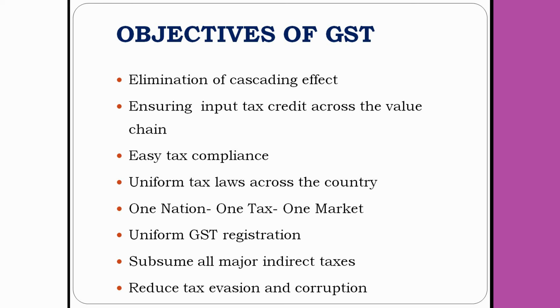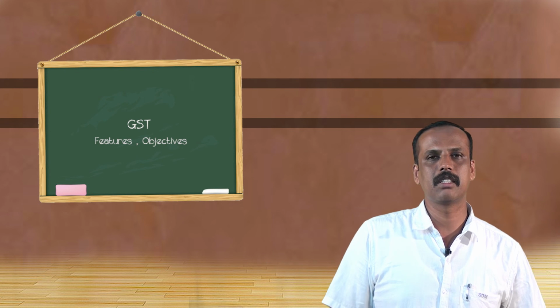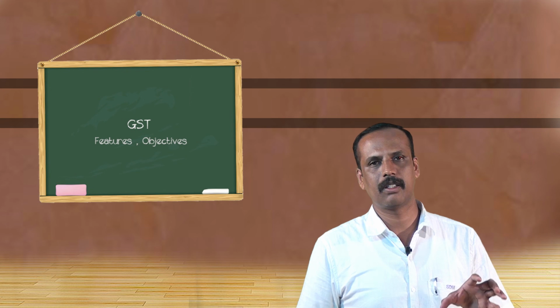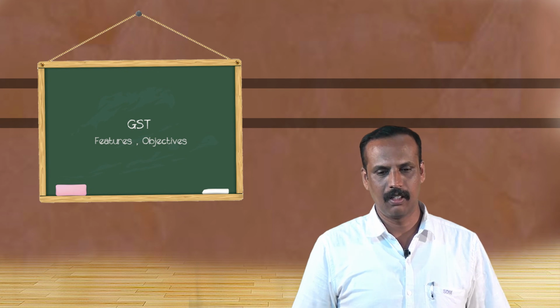Once everything comes under computerization, everything will be recorded. That record is available in the hands of the respective department, and it is not easy to escape from making the payment of taxes. And hence, with the implementation of GST, tax evasion will be reduced, tax corruption will be reduced, and black money generation will be reduced because of the effective implementation of GST.